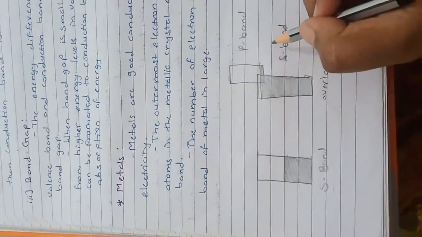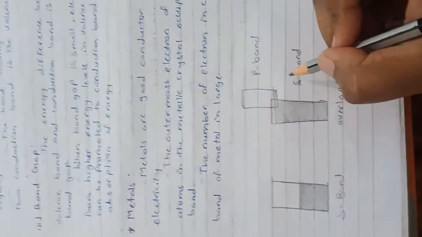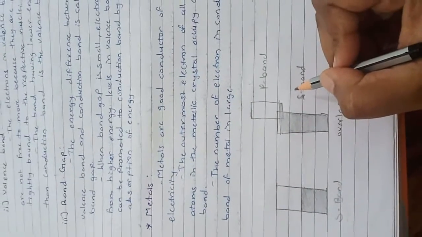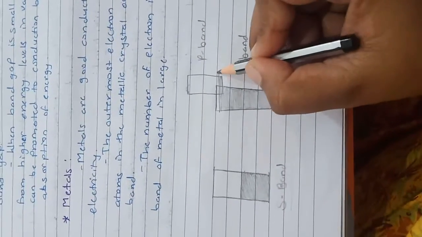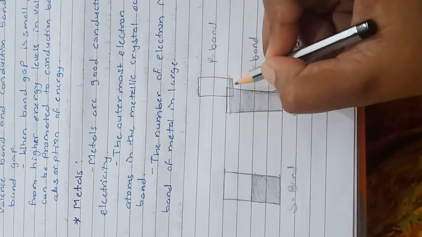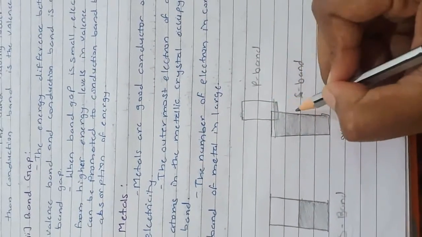Band formation in a metallic conductor thus results in delocalization of the outermost electrons. This is the s band and this is the p band, overlapping.